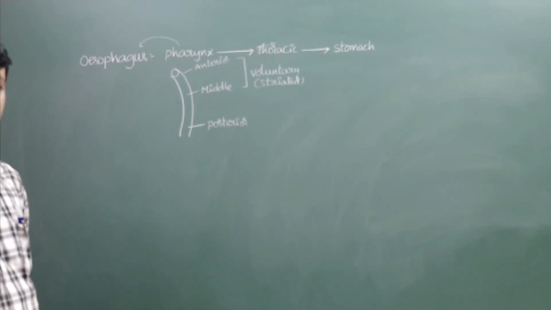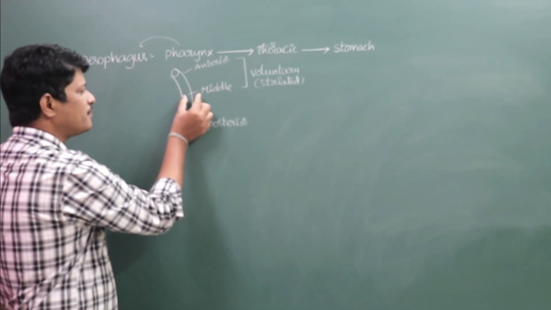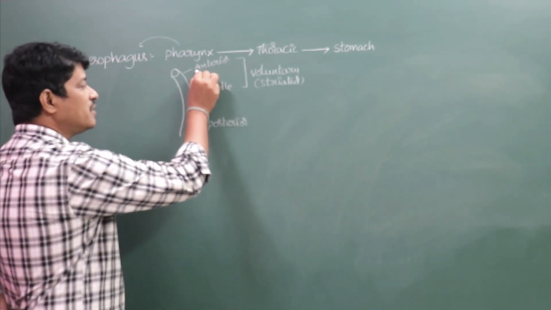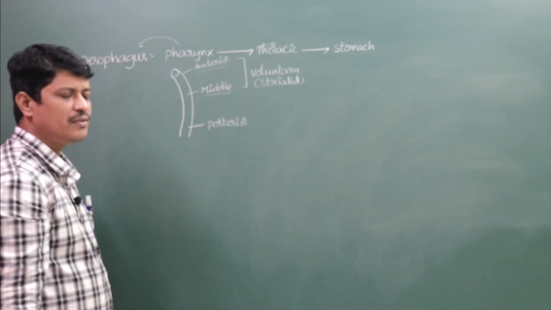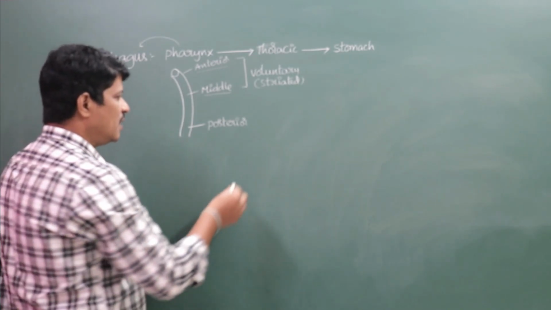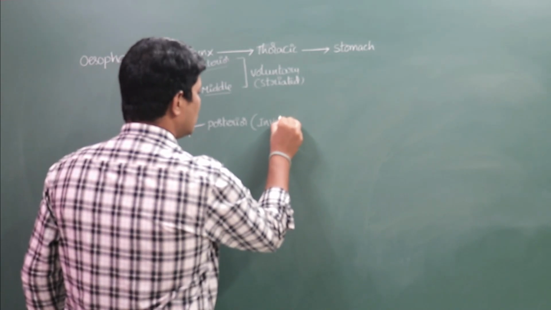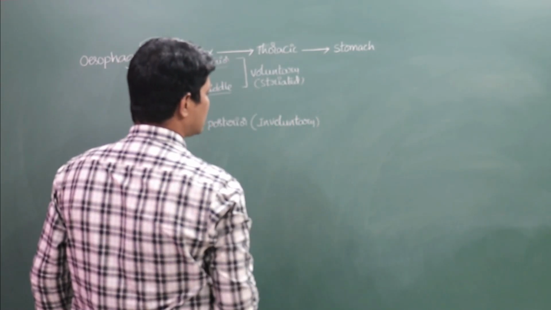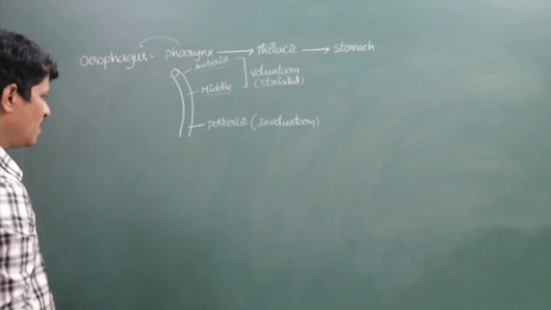But the posterior part is made up of involuntary muscles. Involuntary muscles are the smooth muscles.